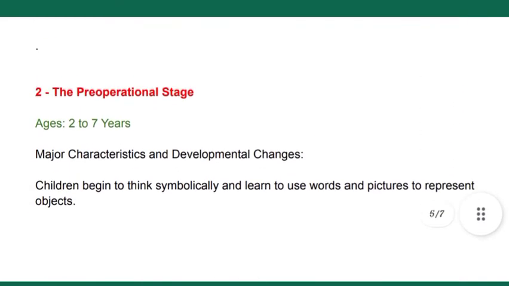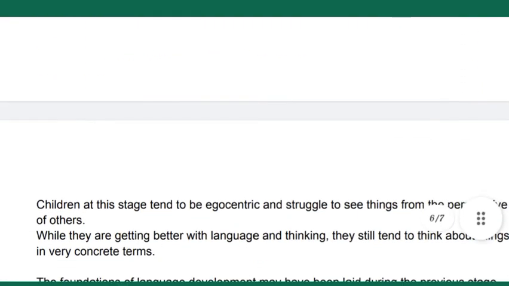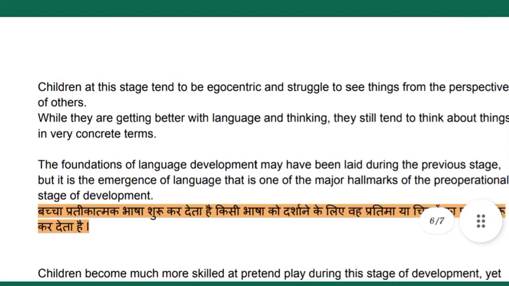So now we are discussing the pre-operational stage, that is 2 to 7 years. Major characteristics and developmental changes: children begin to think symbolically and learn to use words and pictures to represent objects. So here children use symbols to represent their thoughts.